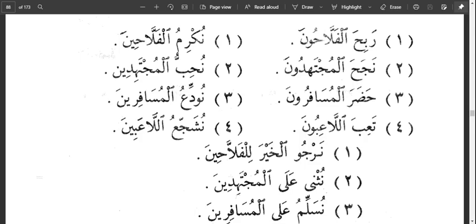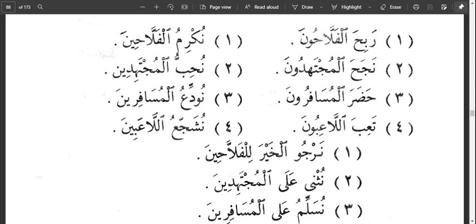Nuwaddi'u al-musafirin. We bid farewell to the travelers. So ya also in this jam' is indicating that al-musafirin is مفعول به.